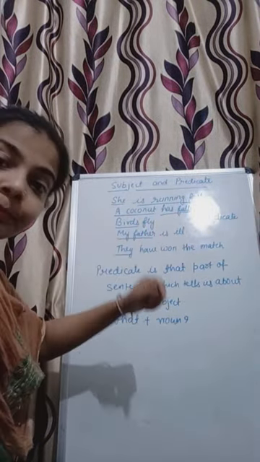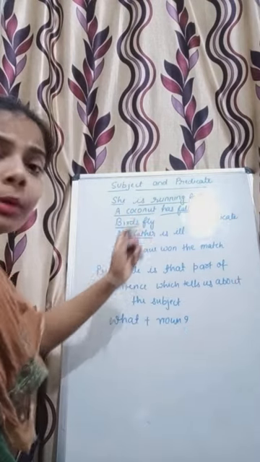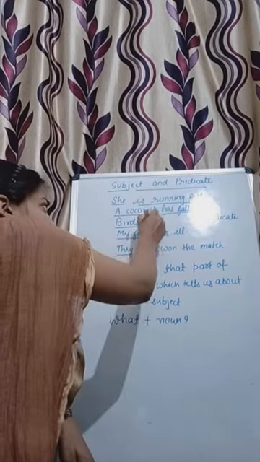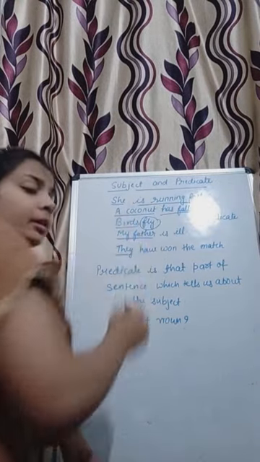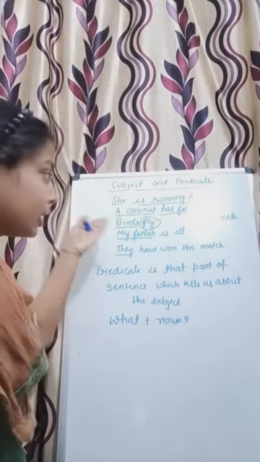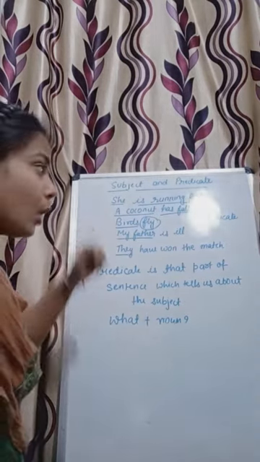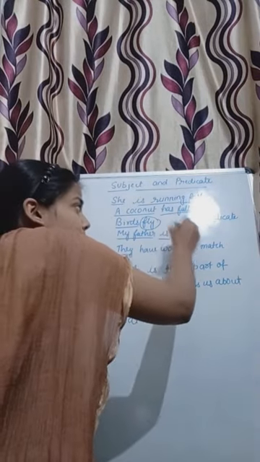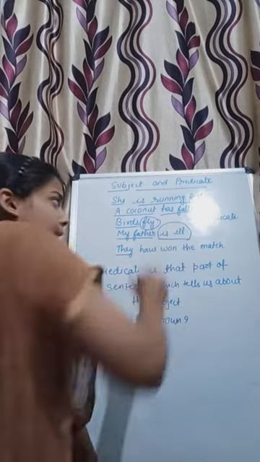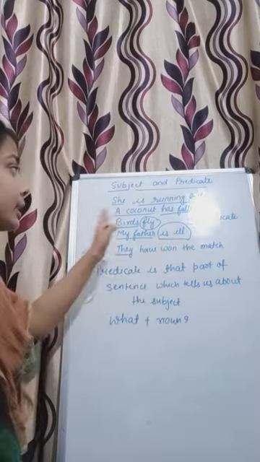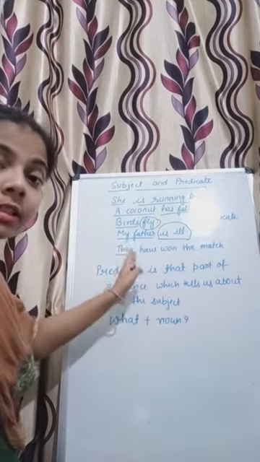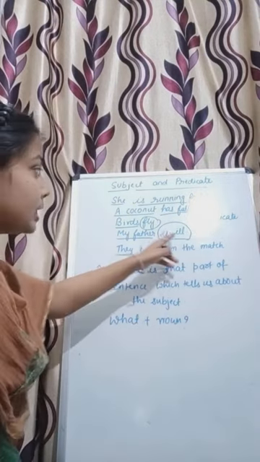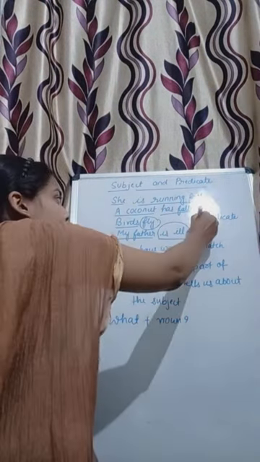Birds fly. Again, what do birds do? They fly. So here again this word fly is telling about the noun. My father is ill. Is ill. This part of the sentence is again telling us about the father, about a noun. So this part will be known as predicate.